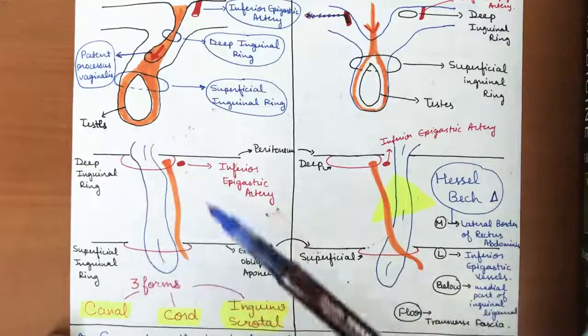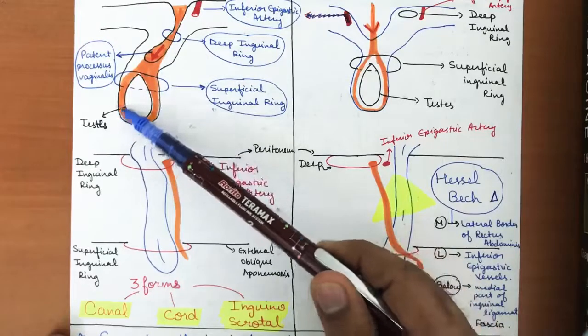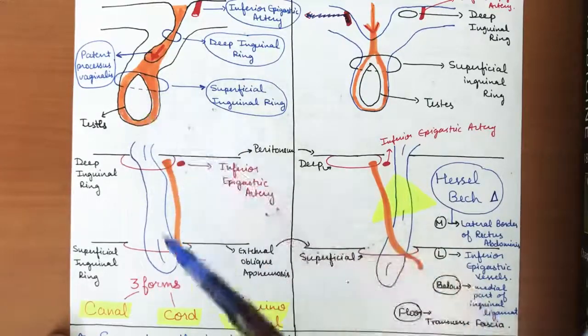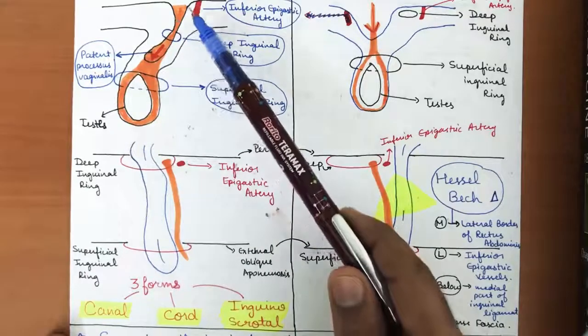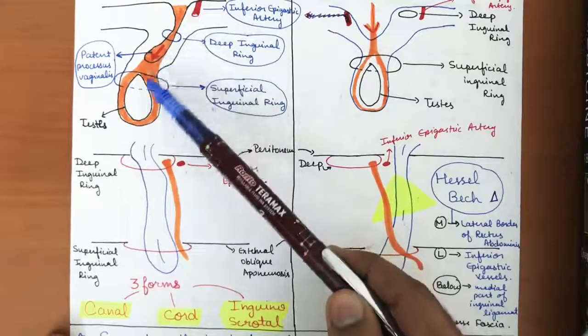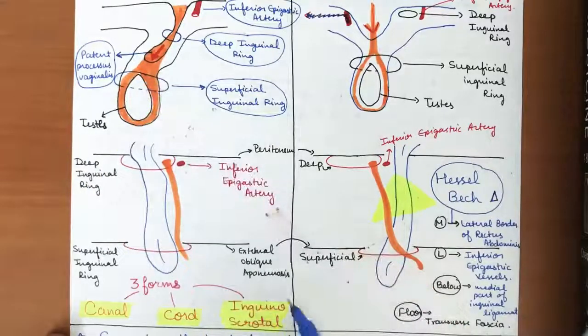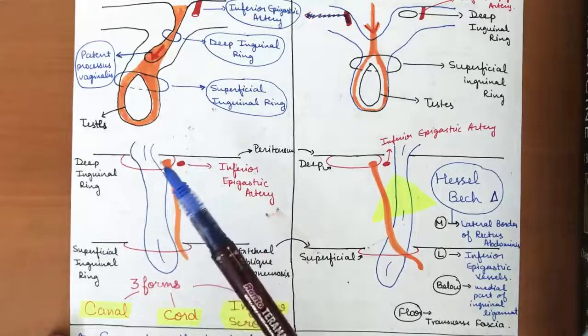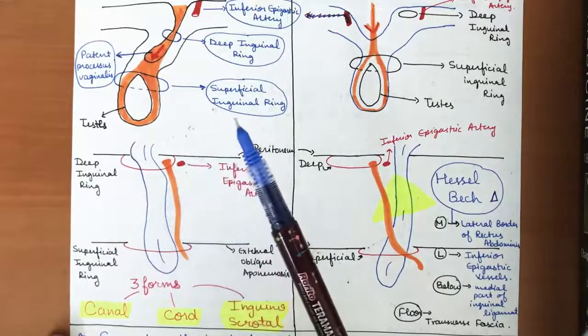Cord form is when it comes out of the superficial inguinal ring and covers half of the scrotum. While the inguinoscrotal form is the one in which it covers the full inguinal canal and the full scrotum or testis. So that is known as inguinoscrotal type. As you can see clearly, here is another diagram in an explained manner.